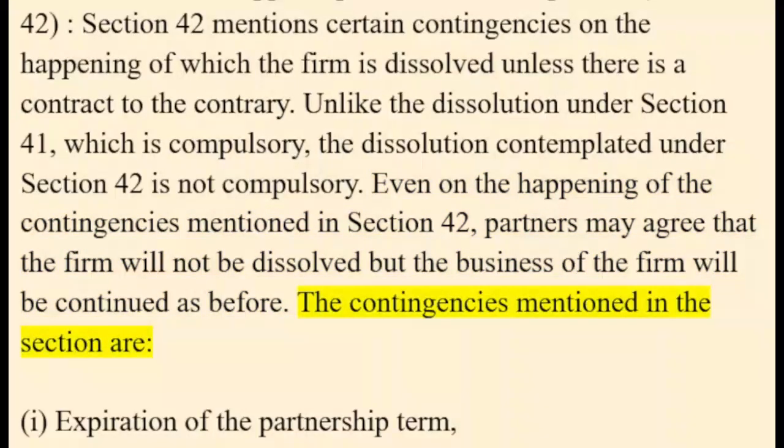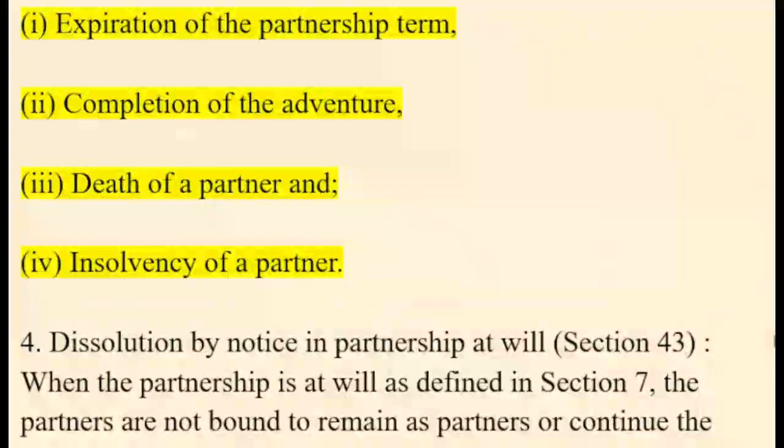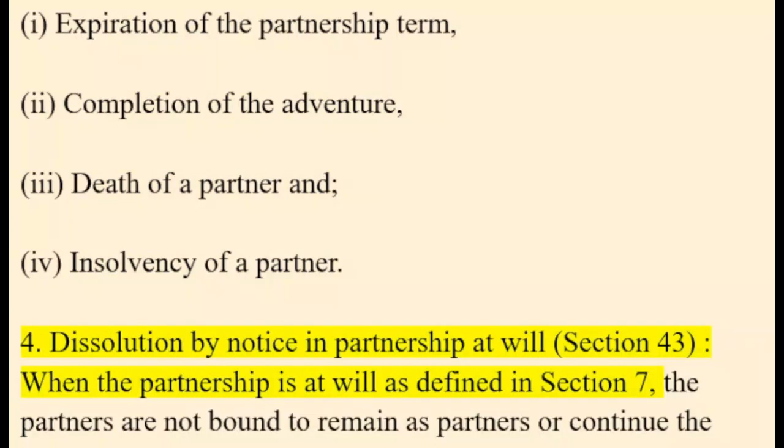The contingencies mentioned in the section are: (i) expiration of the partnership term, (ii) completion of the adventure, (iii) death of a partner, and (iv) insolvency of a partner. 4. Dissolution by notice in partnership at will, Section 43, when the partnership is at will as defined in Section 7.